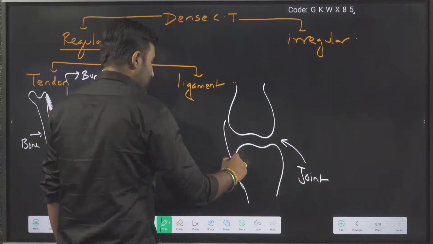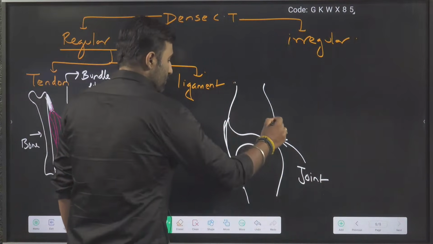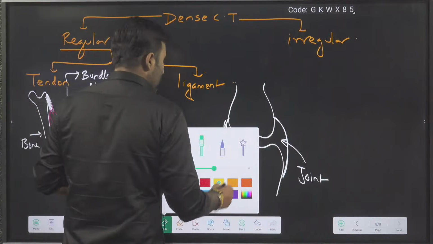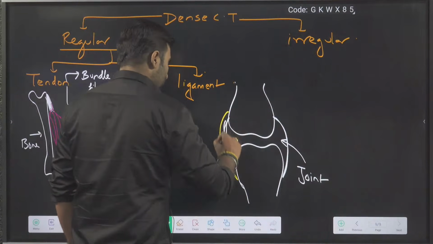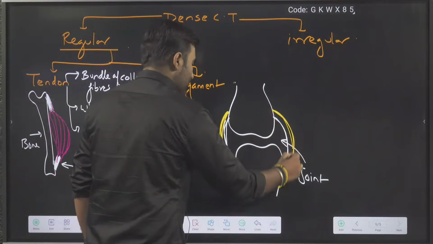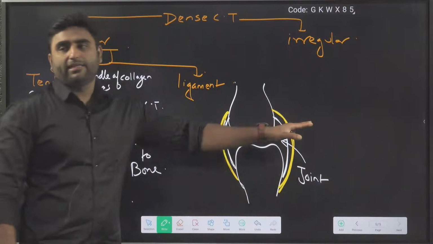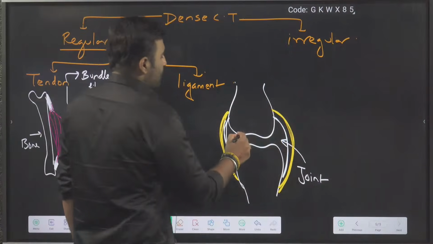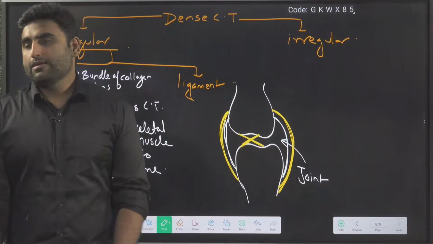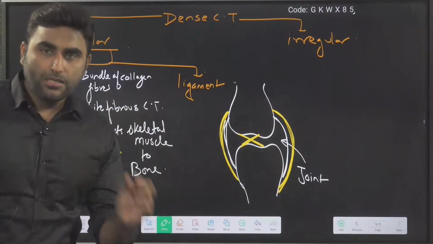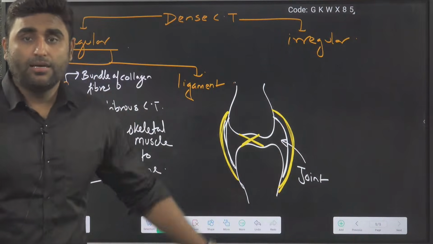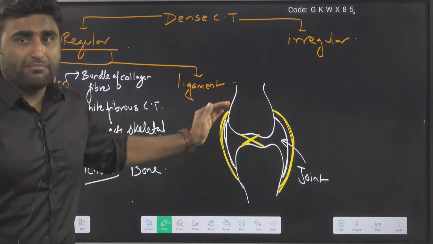Let us say this is the joint capsule. Then we have the ligaments holding them together. You may have some extracapsular ligaments, which are outside the joint capsule, and some which are inside the joint capsule. So these yellow bundled fibers that you see are your ligament, connecting bone to bone.